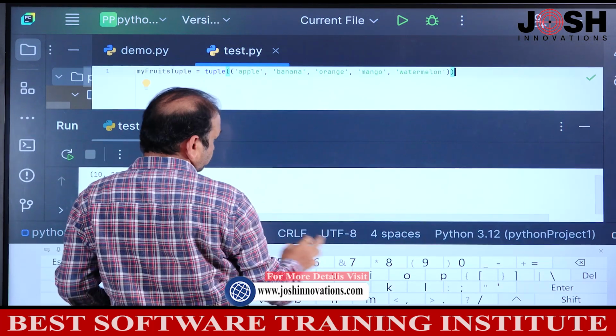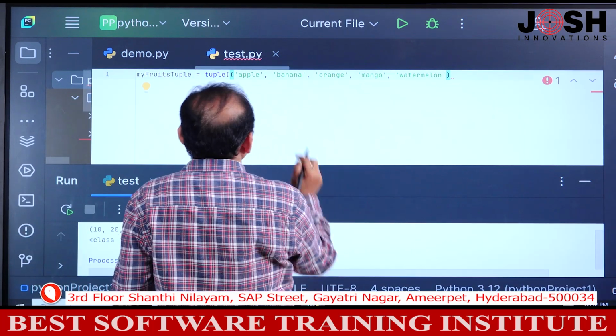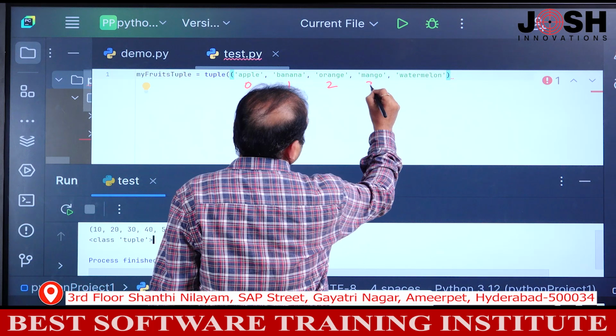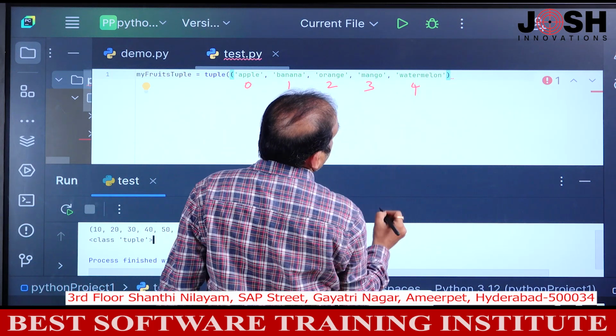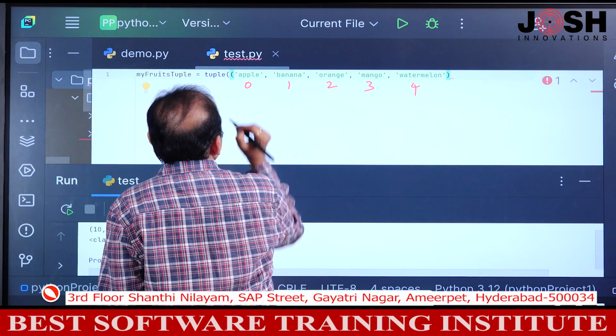The index number of apple is what? 0. This is 0, this is 1, this is 2, this is 3, this is 4. There are 5 items. Okay, the index number of apple is 0.